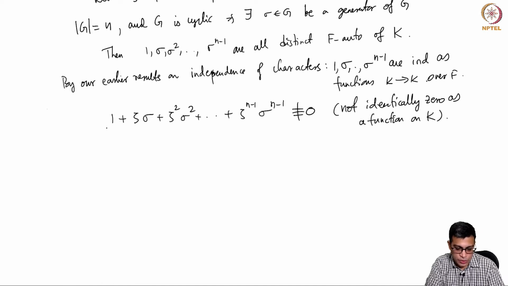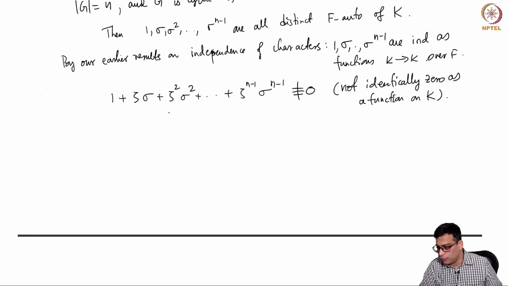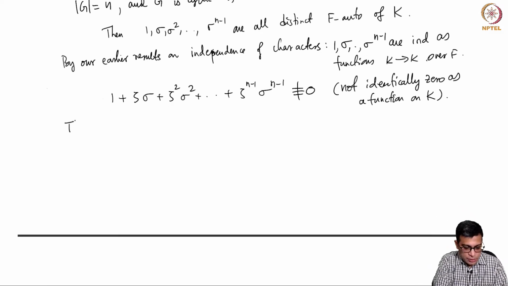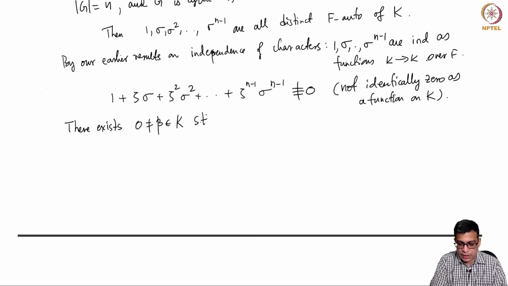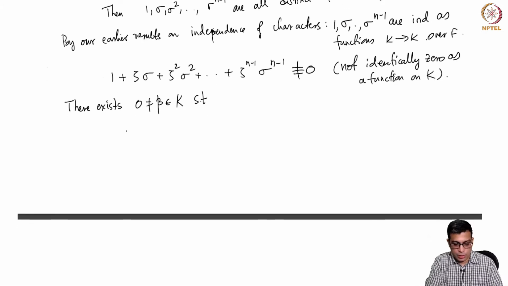So you take 1 times 1, zeta times sigma and so on. So this is clearly a non-zero function. That means there exists a non-zero element beta in K such that this function applied to beta is non-zero.